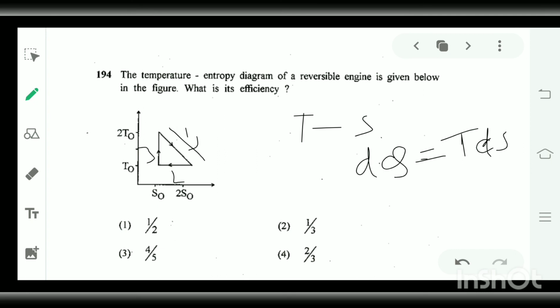Here the heat is of the hot reservoir, and here the absorption takes place. So heat is extracted by the cold reservoir. So this is QC, and there is no transfer of heat at this position, so here the heat is 0.